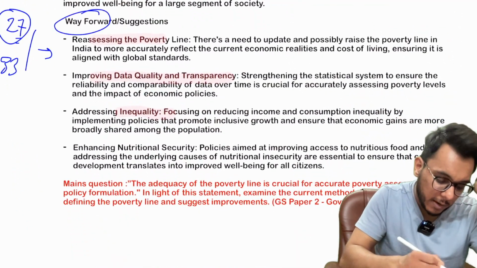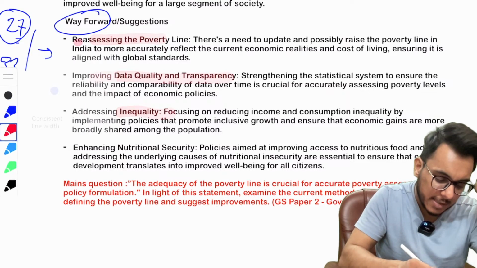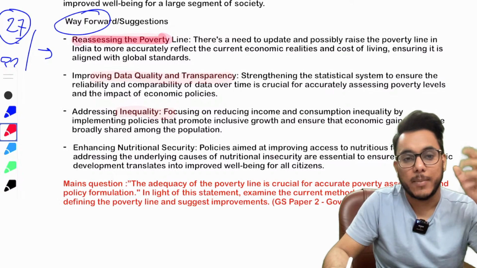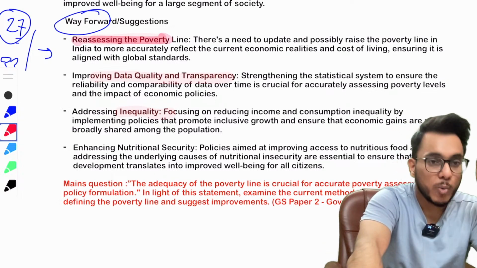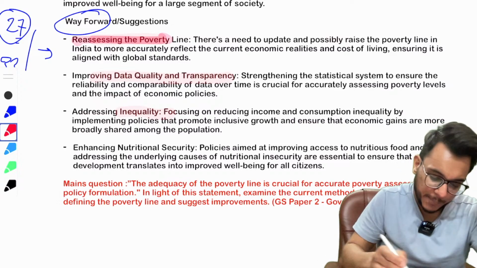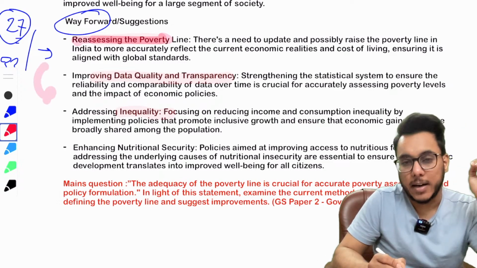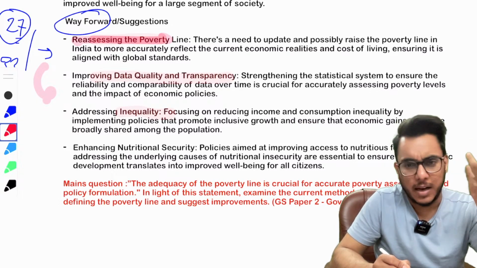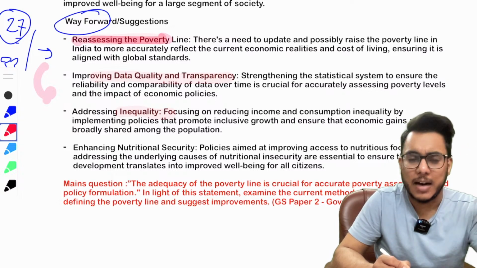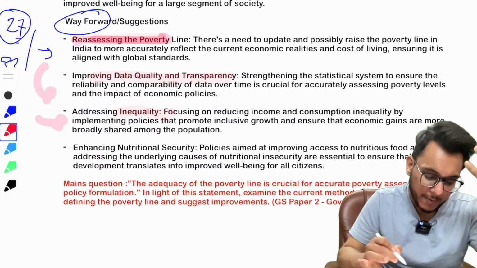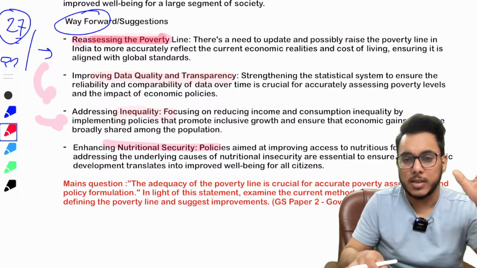Now, what is the way forward? Number one, we need to reassess the poverty line, because this poverty line of the Tendulkar committee, 27 and 33 rupees, is redundant and not right in the present context. Improve data quality and transparency: put the data, the unedited reports and data profiles in the public domain, so that people can understand whether the data collection exercise was fair or not. Address inequality, which has increased, and focus on nutritional security.